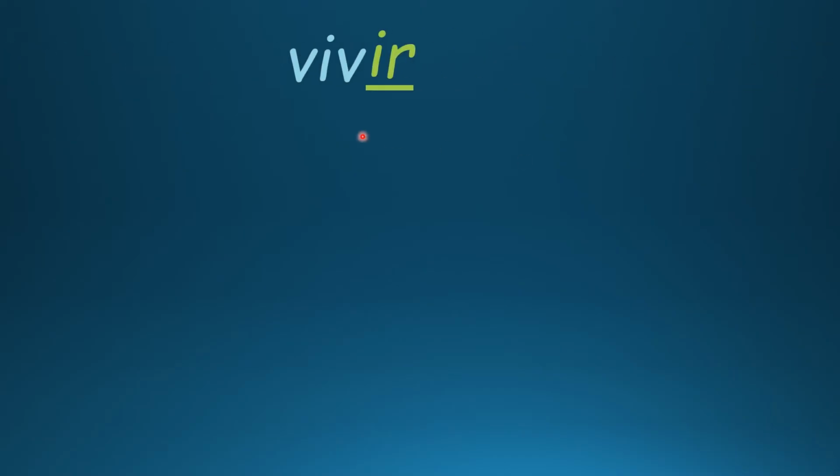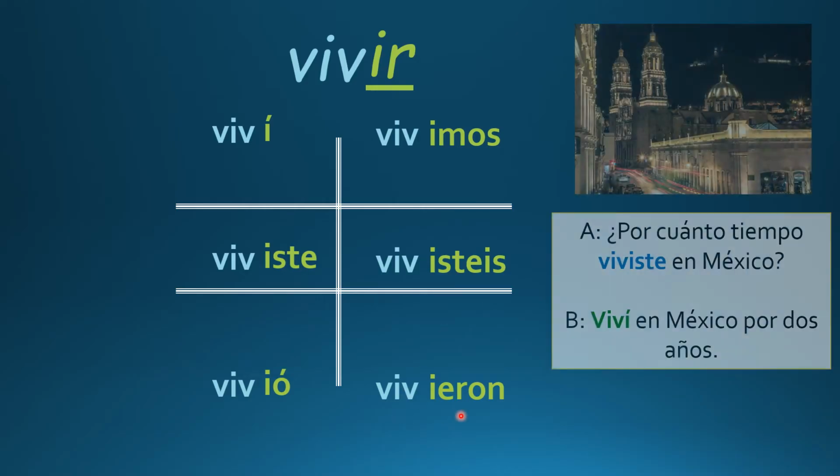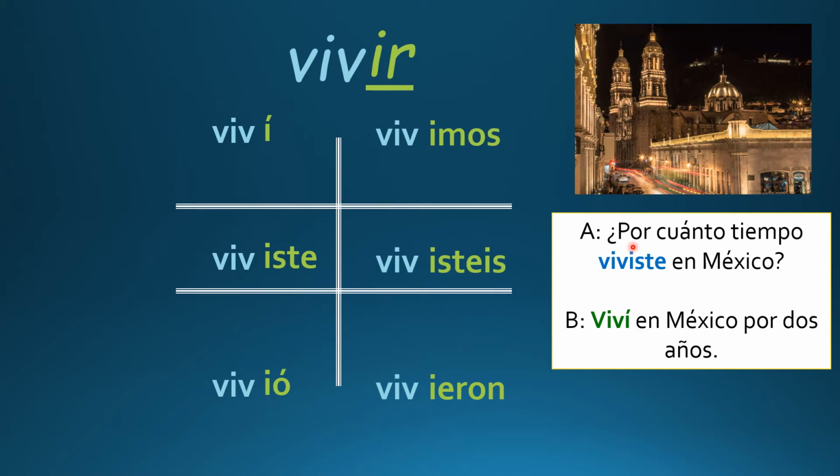Let's use el verbo vivir, to live, as a good example. Viví. Viviste. Vivió. Vivimos. Vivisteis. Vivieron. ¿Por cuánto tiempo viviste en México? Viví en México por 2 años.